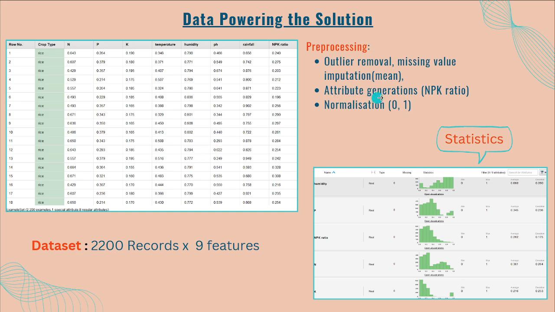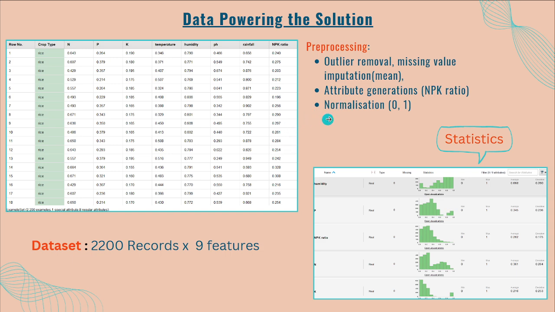Now the attribute generation comes under feature engineering. Here we generate a new attribute as per our requirement. So I have generated the NPK ratio, which is the nitrogen plus phosphorus divided by the value of potassium.